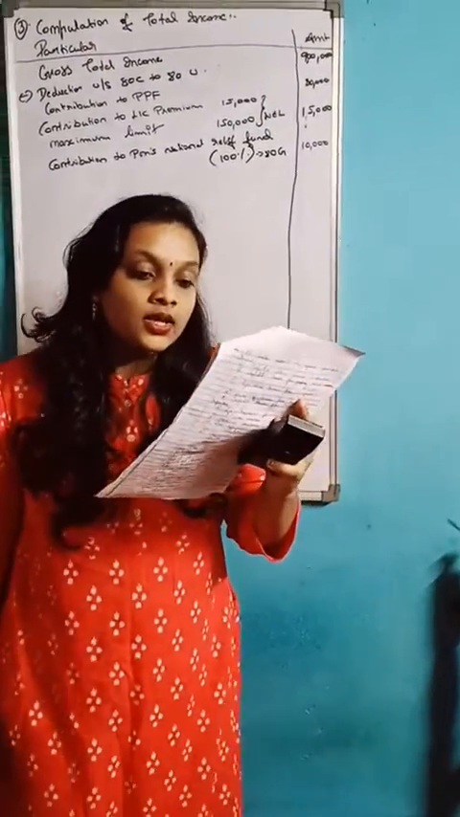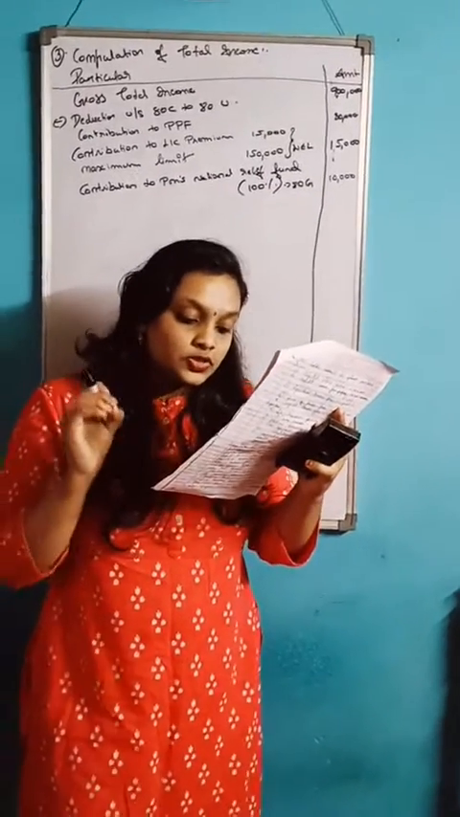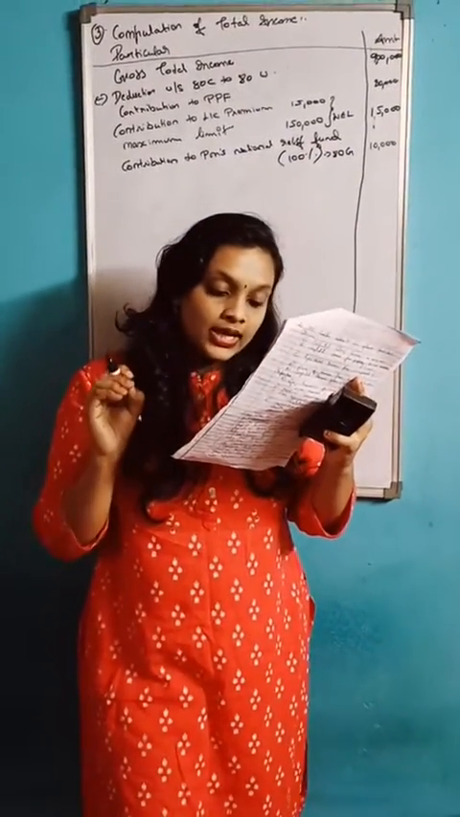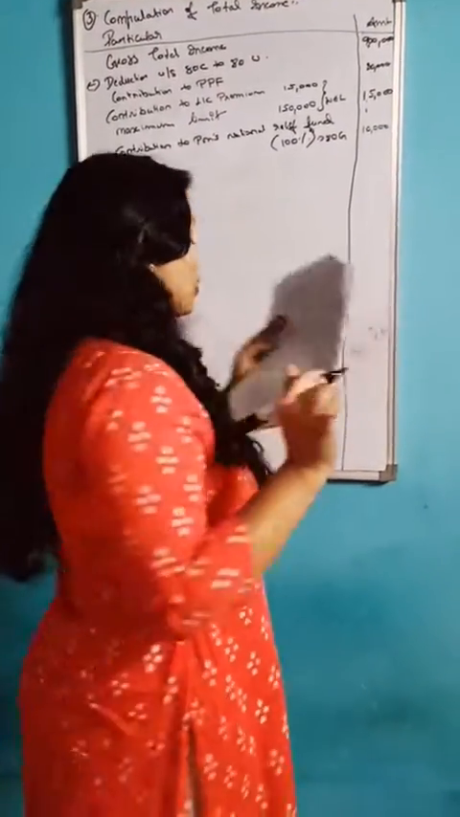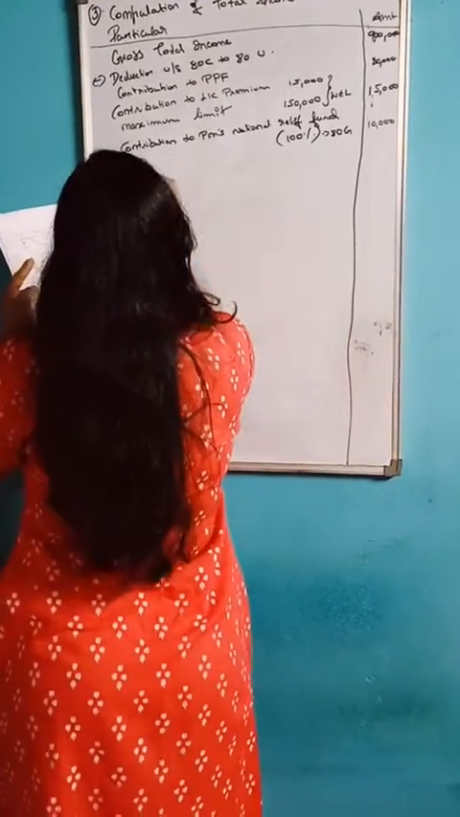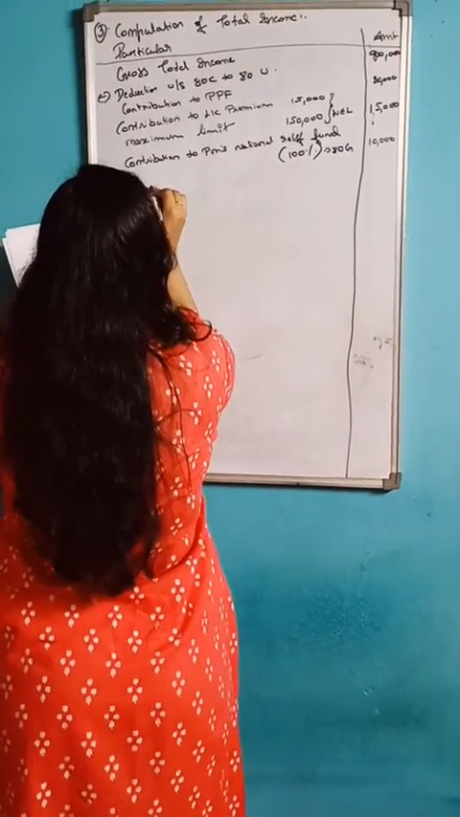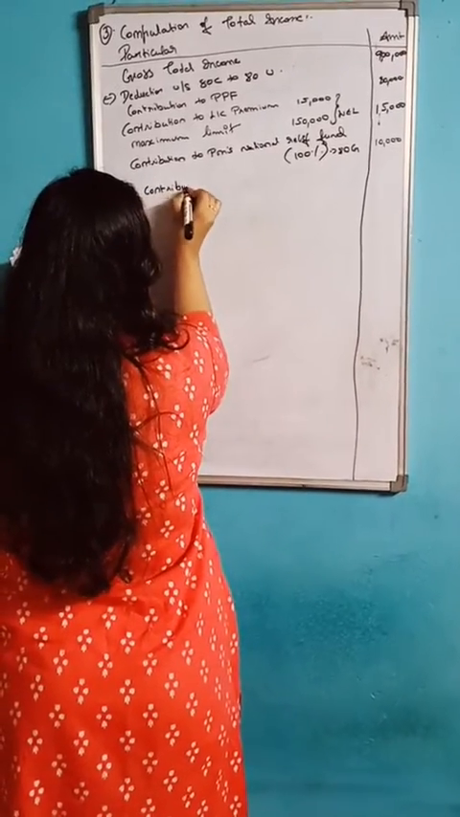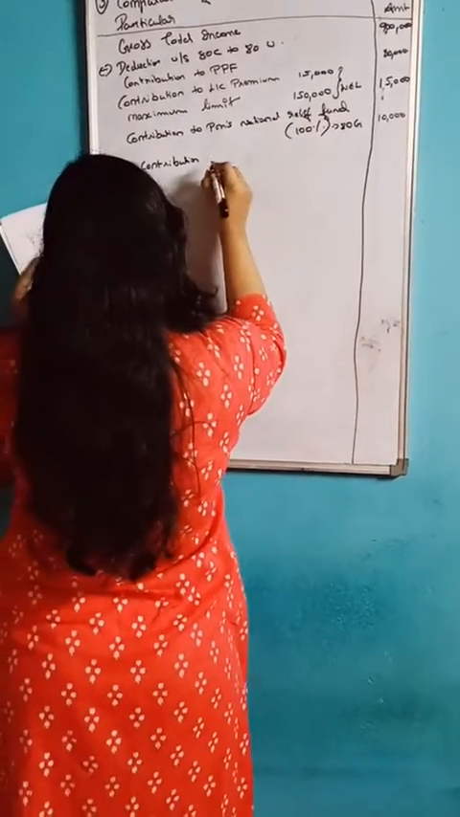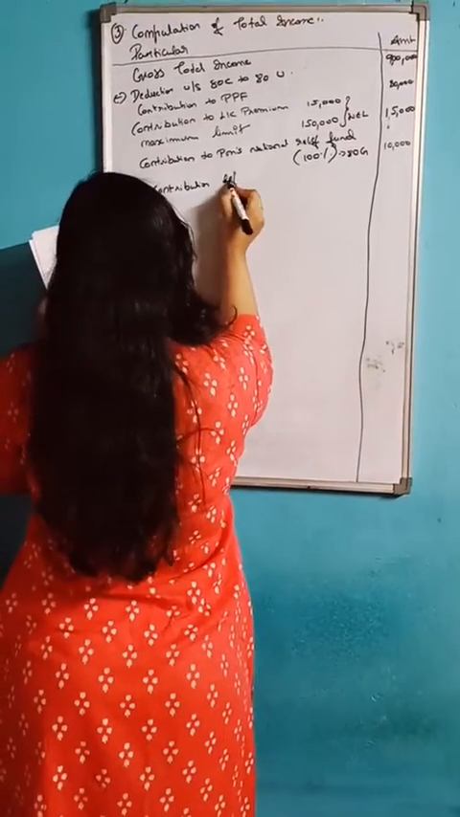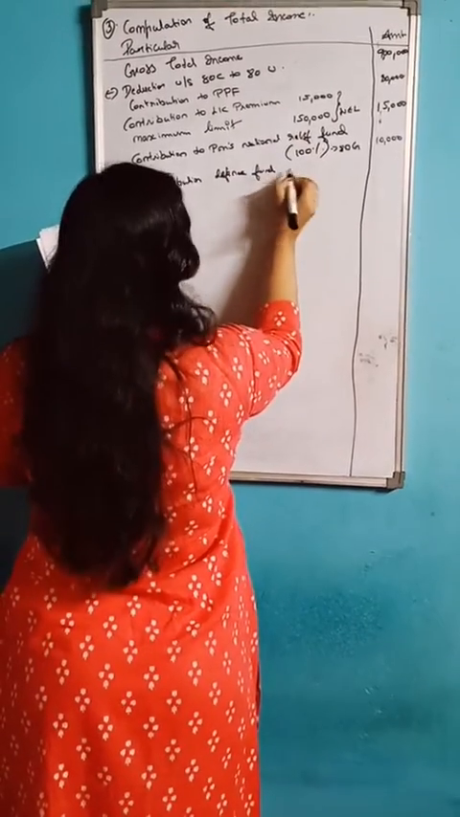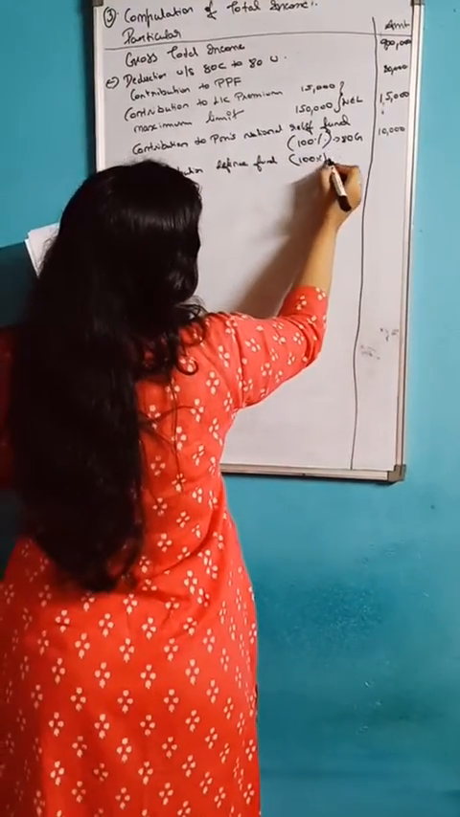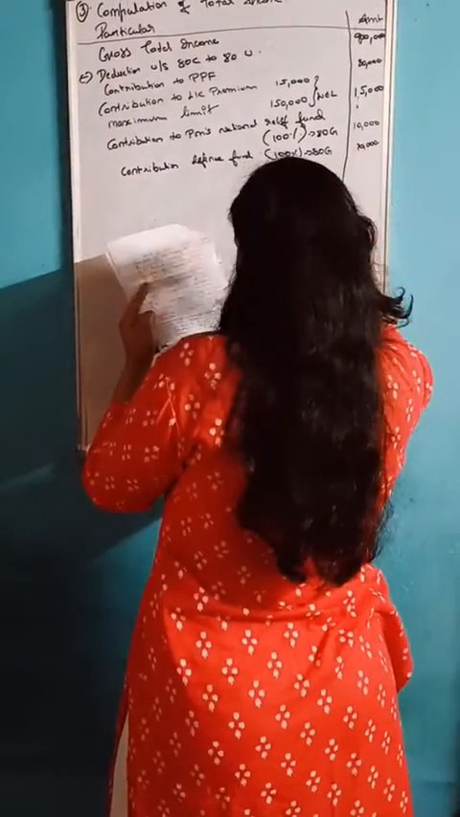Next comes contributions to defense fund, that is 100%. You should write 100%, that is 10,000. It's 100% because it comes under section 80G. So contribution to defense fund, here write 100%. It comes under 80G. Write the direct amount, that is 10,000.